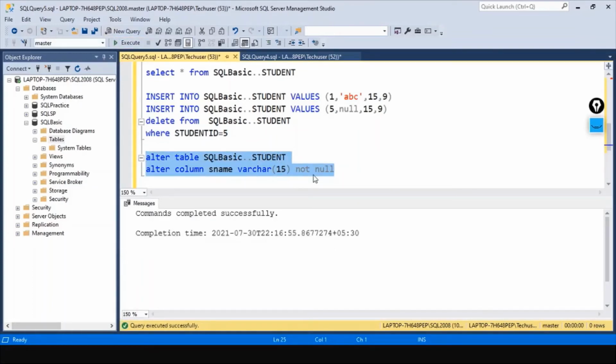See, okay, what did I just do? It was giving an error because there was already a null value present in this table. It was saying we can't have a null value. So I just deleted that entry, and then I added this constraint into this table. Now let's select this. Let's run this command.